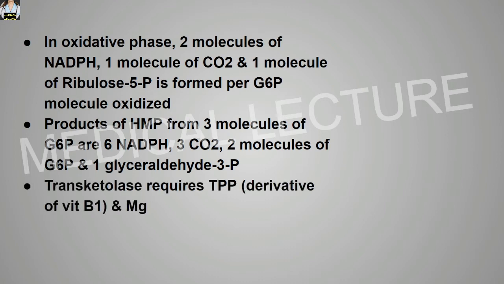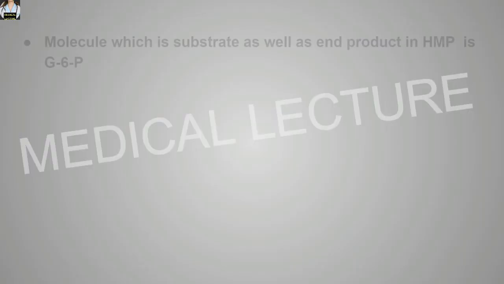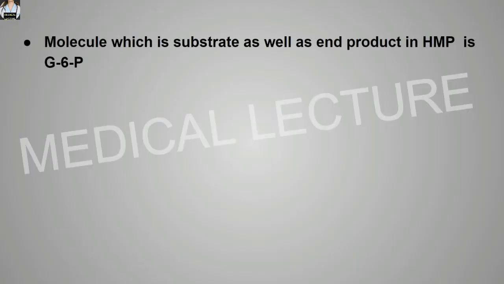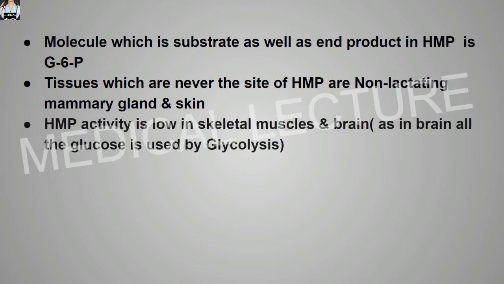Transketolase requires thiamine pyrophosphate, a derivative of vitamin B1, and magnesium. The molecule which is an intermediate as well as end product of the HMP is glyceraldehyde 3-phosphate. The molecule which is a substrate as well as end product of the HMP is glucose 6-phosphate. Tissues which are never the site of HMP are the non-lactating mammary gland and the skin. HMP activity is low in skeletal muscles and the brain, as in the brain all the glucose is used by glycolysis.